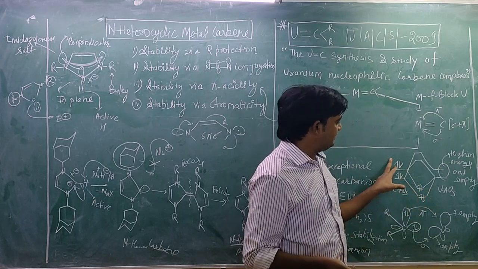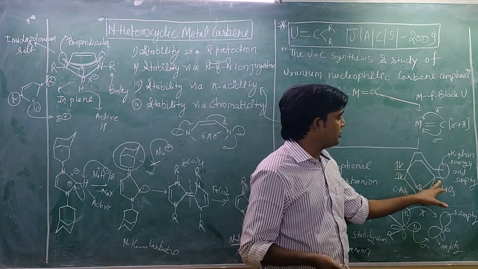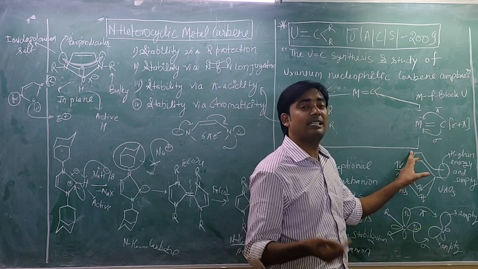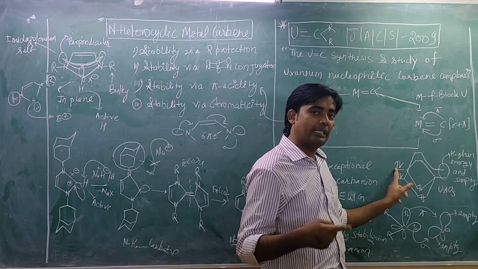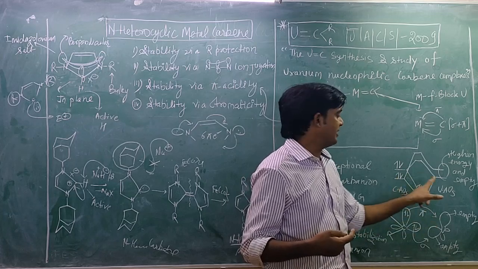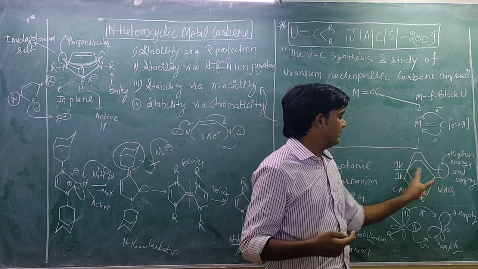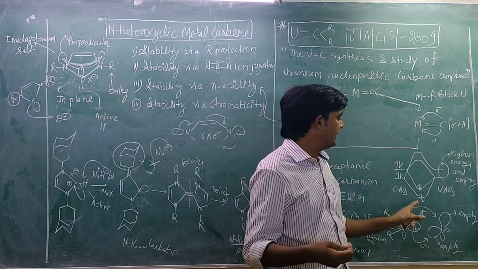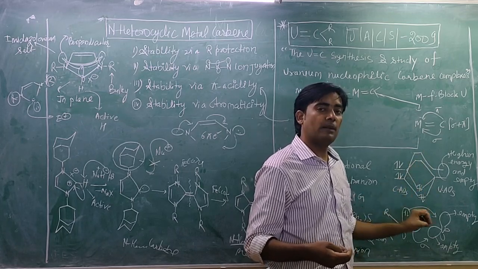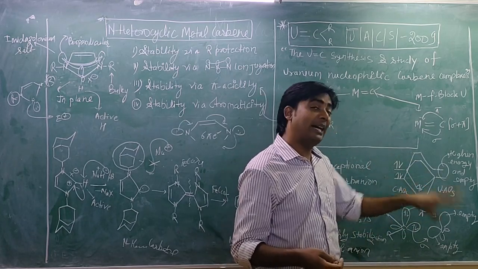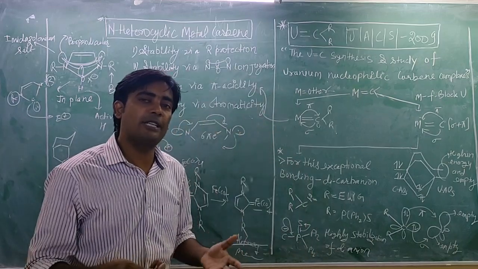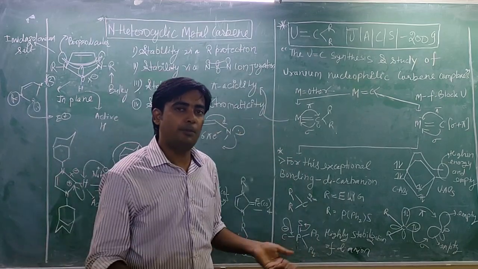This orbital will interact with this orbital and form two molecular orbitals: the first is bonding, and the second is anti-bonding. These have two electrons, so they will fill two electrons here. Similarly, another orbital will interact with another orbital of this and form one bonding and another anti-bonding molecular orbital, and two electrons will fill here. So the bond order is 2, because bonding electrons minus anti-bonding electrons, there are no anti-bonding electrons, so the bonding electrons are 4 divided by 2, and the bond order is 2.